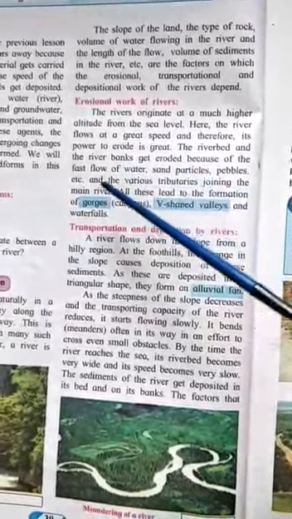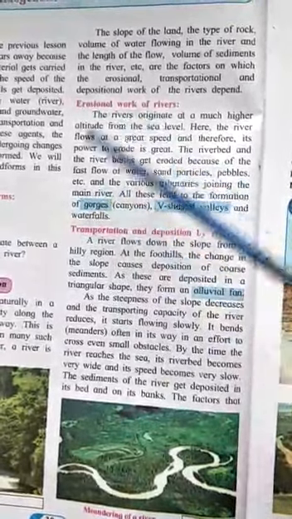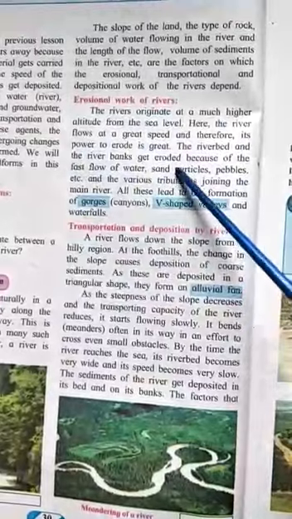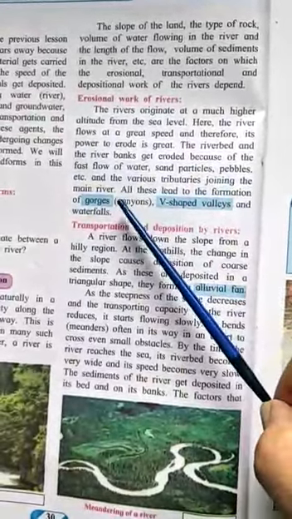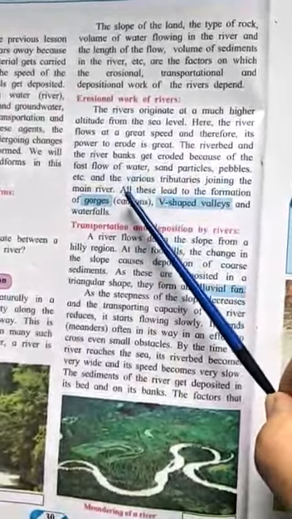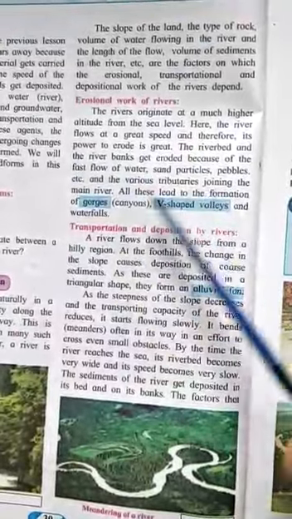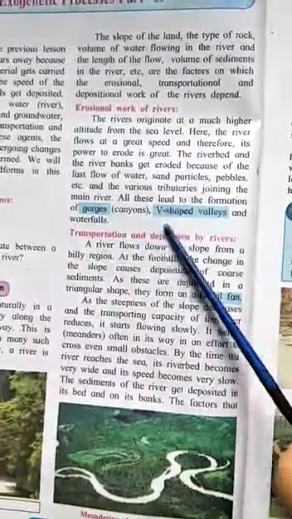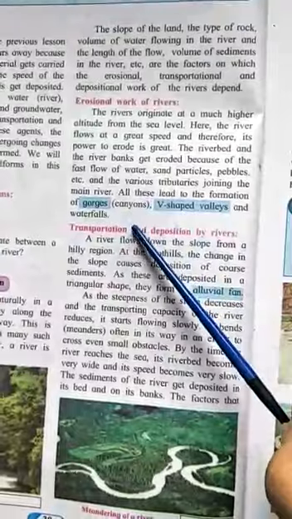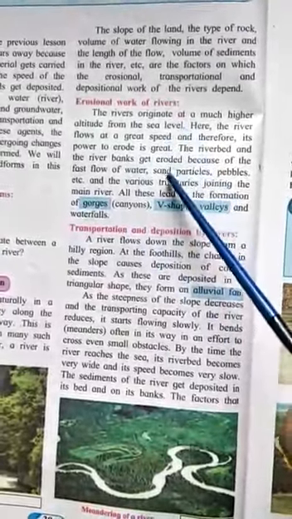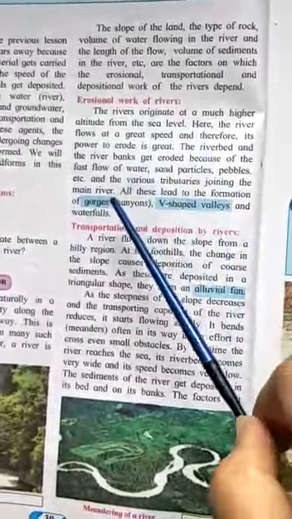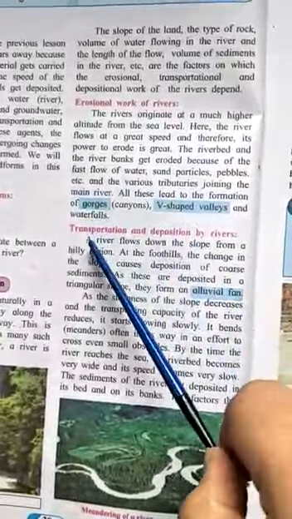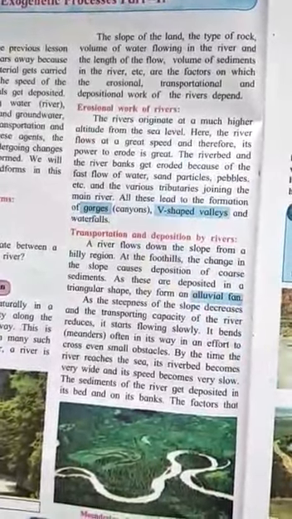Then sand particles, pebbles, etc. also get washed away, and the various tributaries joining the main river also get eroded. Then all these lead to the formation of gorges, canyons, V-shaped valleys and waterfalls. Because of the erosional work of rivers, these landforms are formed: gorges, V-shaped valleys and waterfalls.